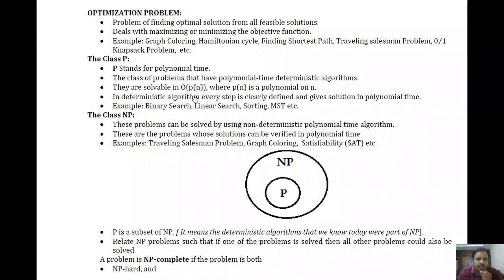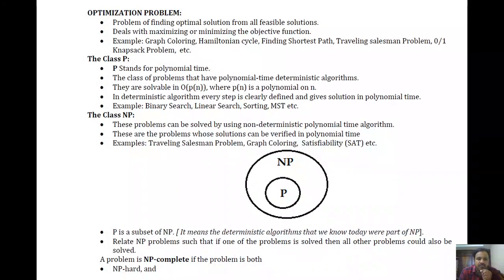Now here one question is, what is meant by a deterministic algorithm? In a deterministic algorithm, every step is clear. That means every step is clearly defined, and that algorithm will give the result in polynomial time, right? So every step is clear and precise, it performs some specific functionality and gives the result in polynomial time.